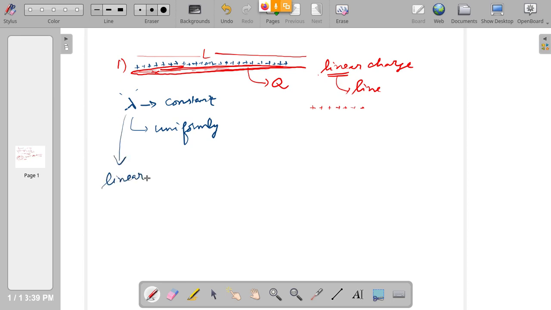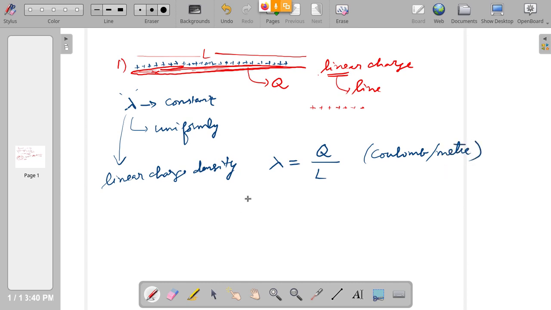Linear charge density, that is Q, the total charge, divided by the total length of the object L. The unit for charge is coulomb. So the unit for lambda will be coulomb per meter. This is called lambda, linear charge density.